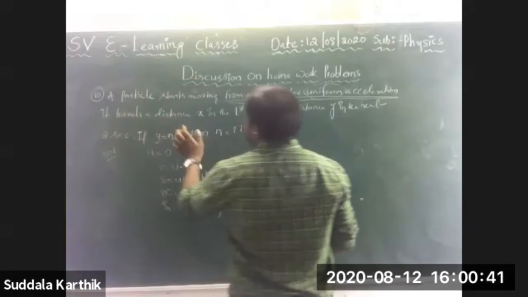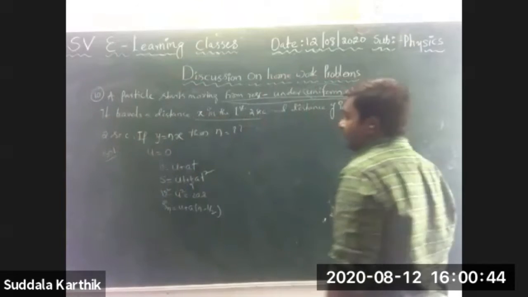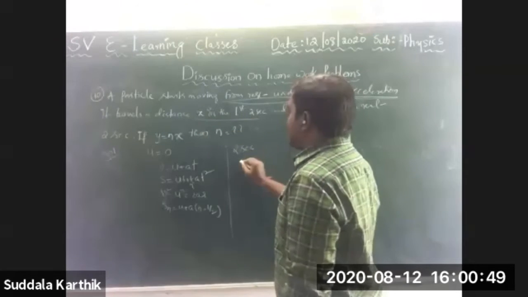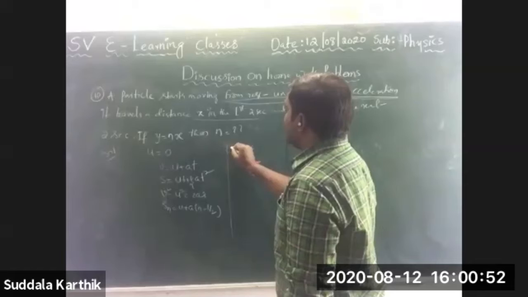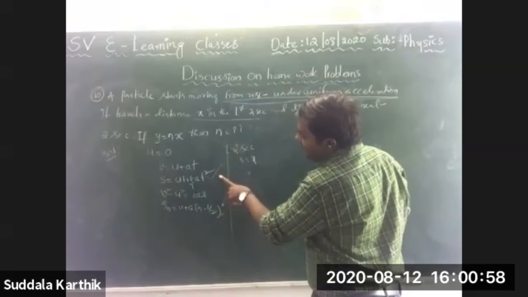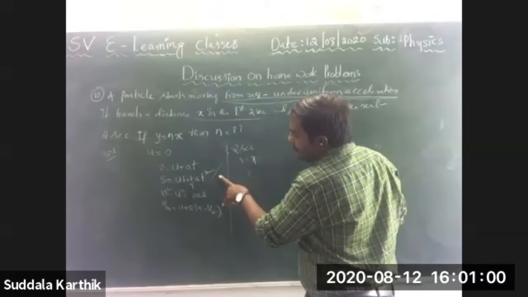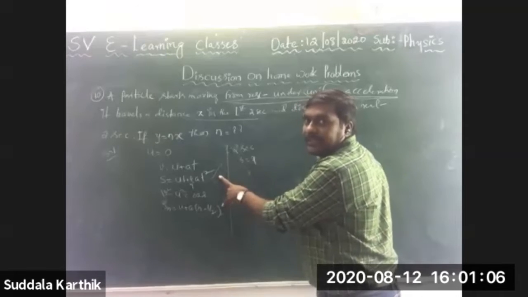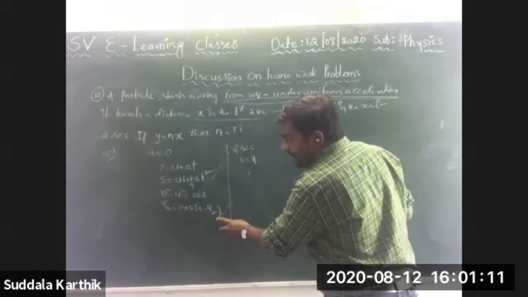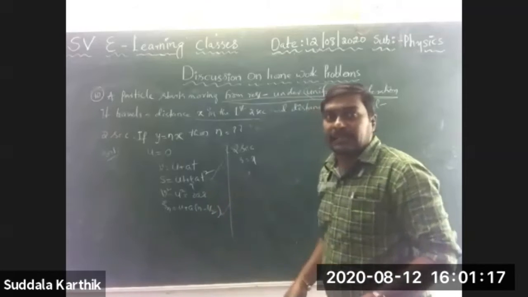It travels distance x in the first 2 seconds. So it traveled 2 seconds, Nana. Distance x, s is equal to x is given, time t is equal to 2 is given. Which formula is suitable, Nana? S equals ut plus half at square, or the other one? Why is the other not suitable? Because it is for the nth second, third second, fourth second, like that.